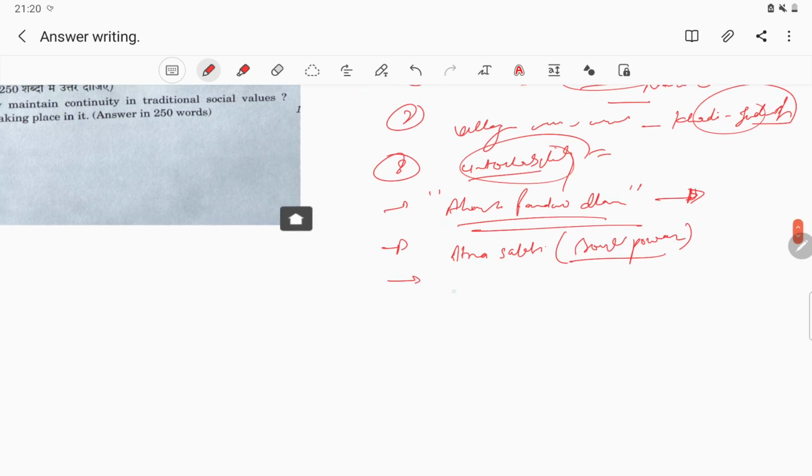After that, providing a national idea to common people, because that was the time of national struggle or national freedom. This is a very important point: how to promote the national idea among common people.